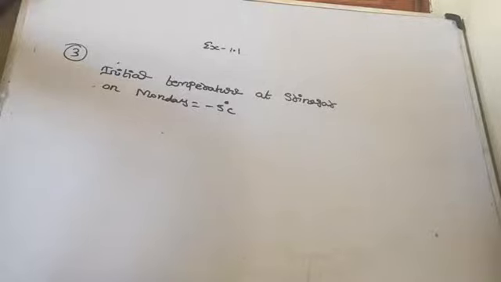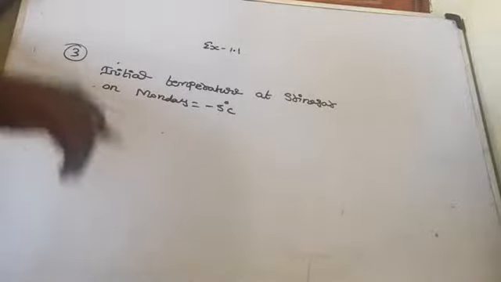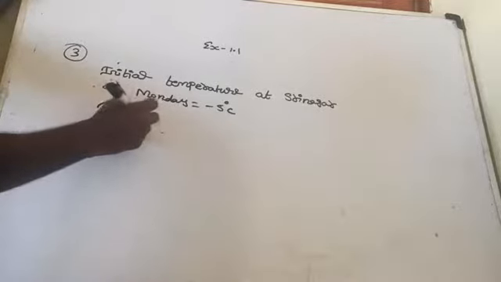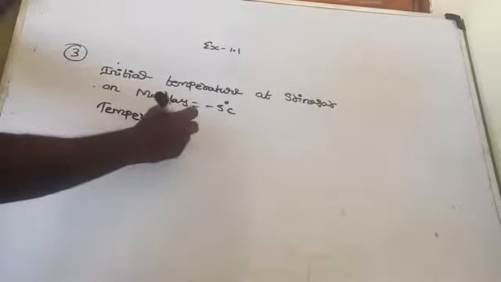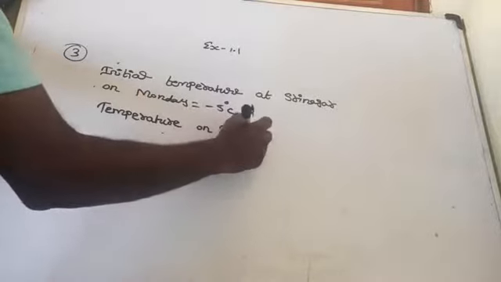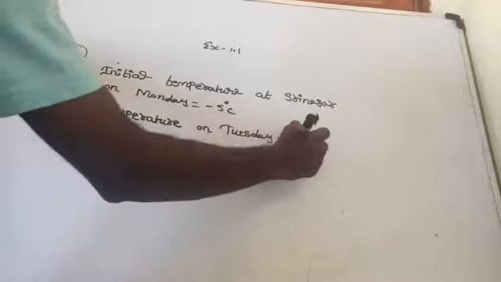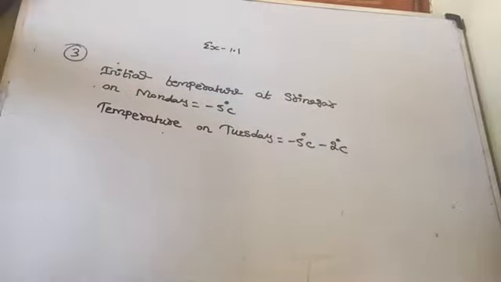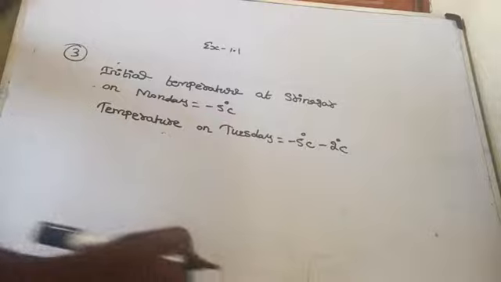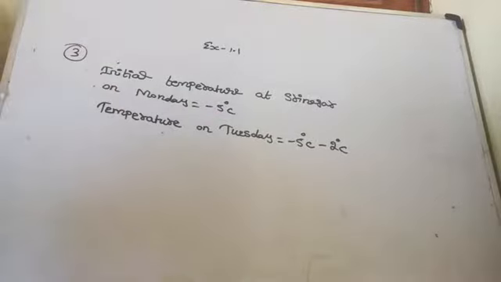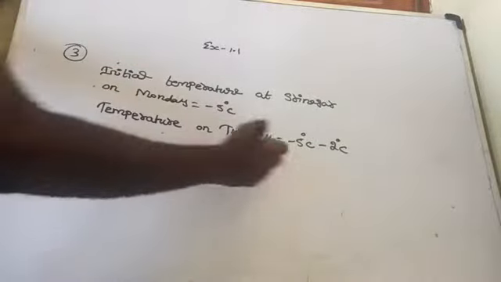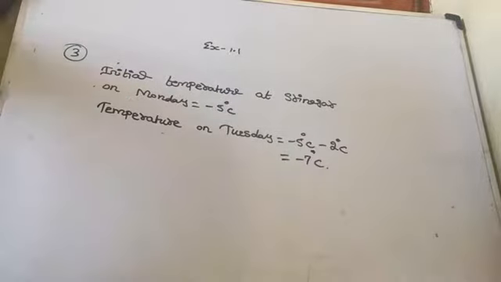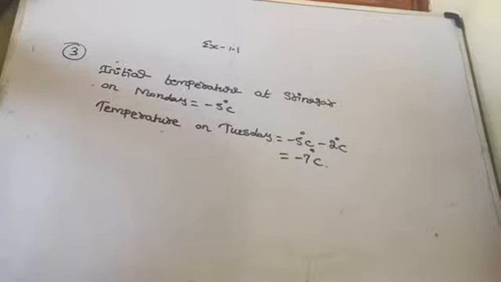Yes. Then again, temperature on Tuesday. That means what? Again it dropped by 2 degrees Celsius. Dropped by 2 degrees Celsius means again it's going down. That is temperature on Tuesday, minus 5 degrees Celsius minus 2 degrees Celsius. Am I right? Initially on Monday it was minus 5 degrees Celsius, then again it dropped by 2 degrees Celsius. So minus 5 minus 2, that means minus 7 degrees Celsius. How will you add two negative integers? Add them as natural numbers and give the same sign.